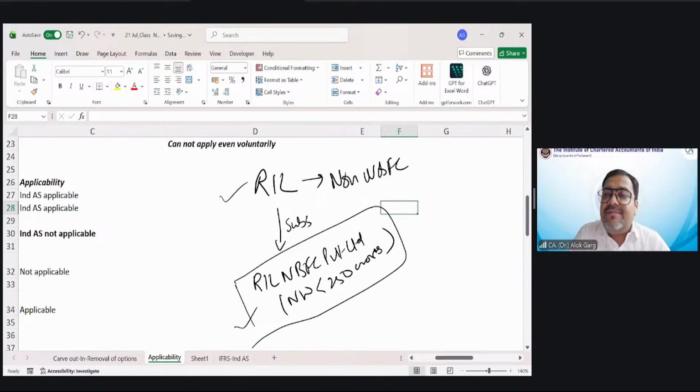So this NBFC company is a subsidiary of a non-NBFC company, and on this non-NBFC company, Ind AS is applicable. So whether Ind AS will be applicable to this NBFC company, answer is no, right?